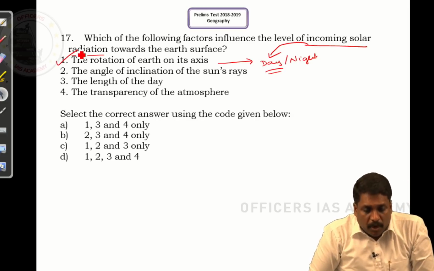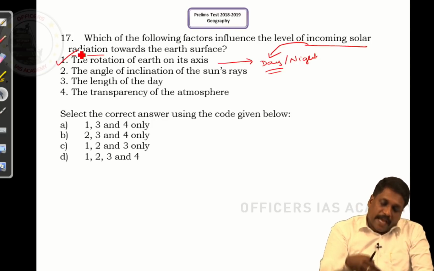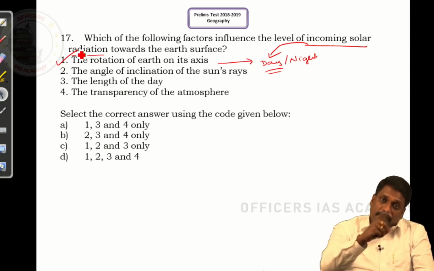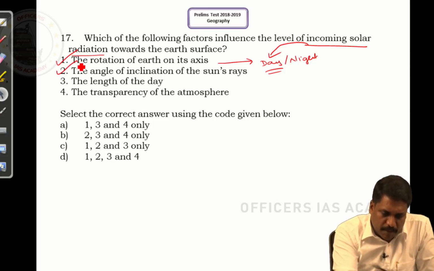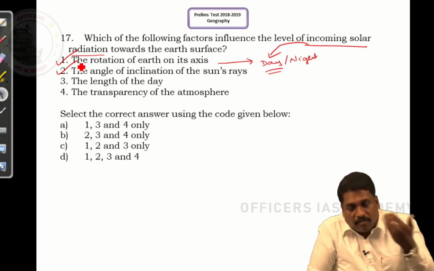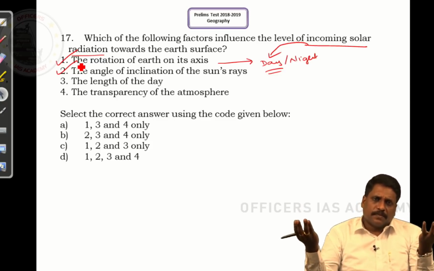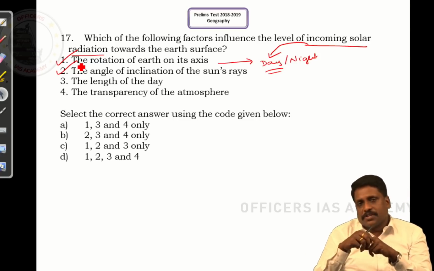Right, sir. Now, when I talk about 2, the angle of inclination of the sun's rays plays a very important role. When the angle of the sun's rays falling is more vertical, high sun position, insolation will be more. Slanting sun's rays, insolation will be less. Right, sir. So, statement 2 is also perfectly right. Length of the day, the extension of point number 1. More is the length of the day, summers, insolation is more. Less is the length of the day, winters, insolation is less.